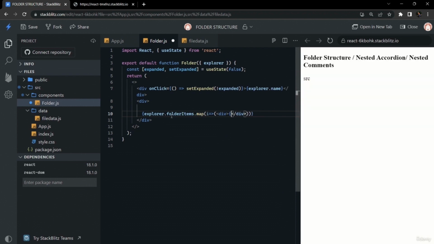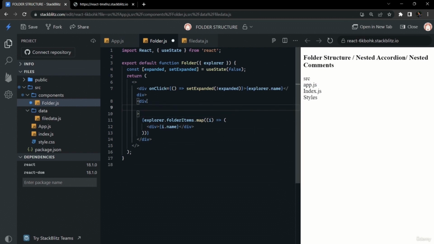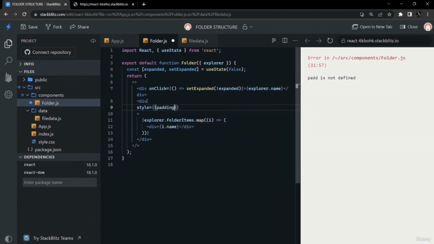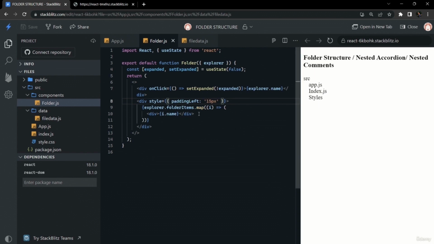In this div we will use curly braces, and we'll write i.name, so that will print all the files that were at the top level inside of that first src folder. Now we have to give proper padding to the subsequent folder or the child content to give a proper appearance of a hierarchy. So we will use a style tag here, and we'll give padding of 15 pixels, so that in that manner the folder structure will appear a lot better and symbolize a folder hierarchy.